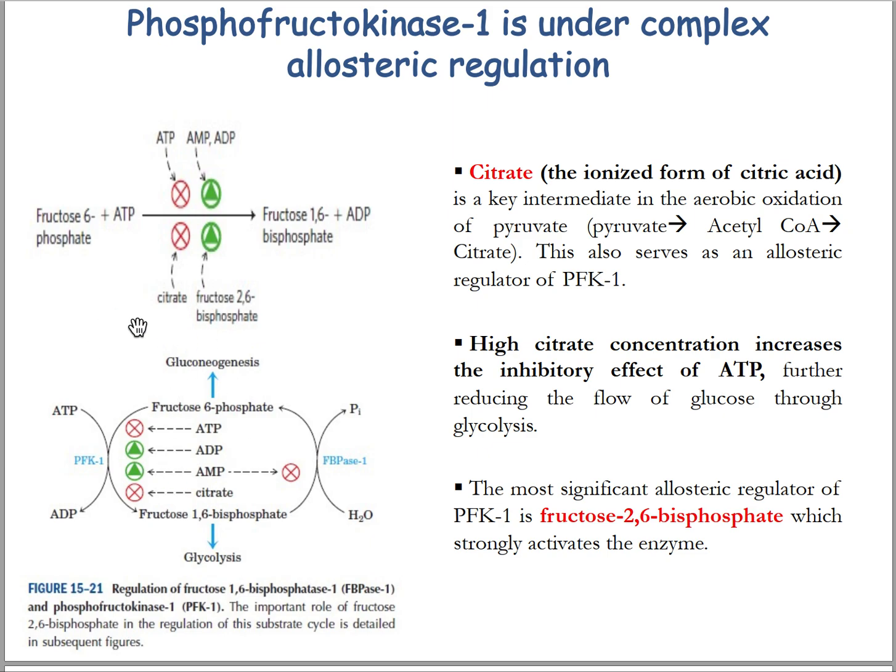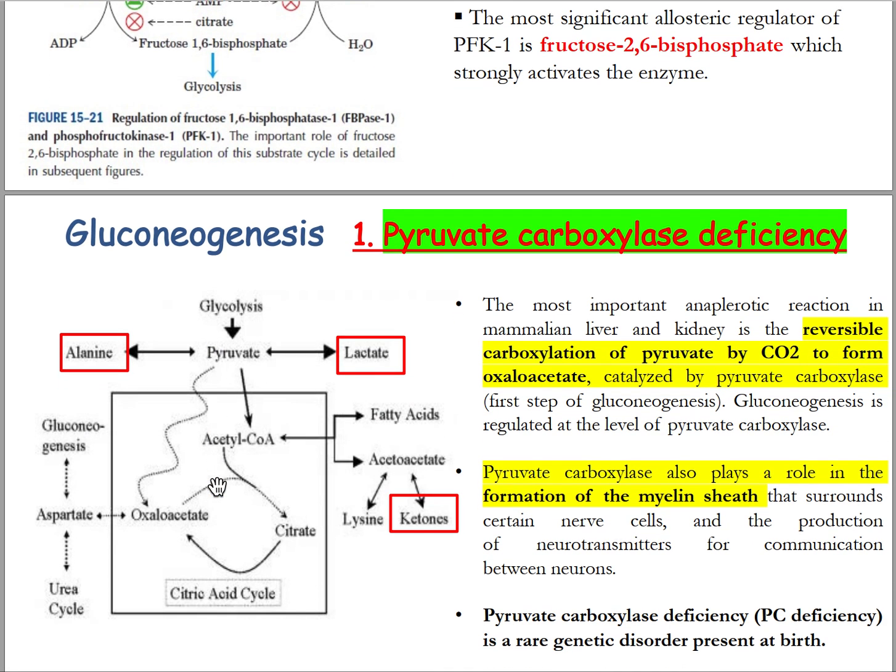So here is the schematic diagram of phosphofructokinase 1 and fructose bisphosphatase 1, and how they are regulated by ATP, citrate, ADP, and AMP. Similar to that, this image is a simplified image of the bifurcation of glucose to enter into gluconeogenesis or glycolysis.